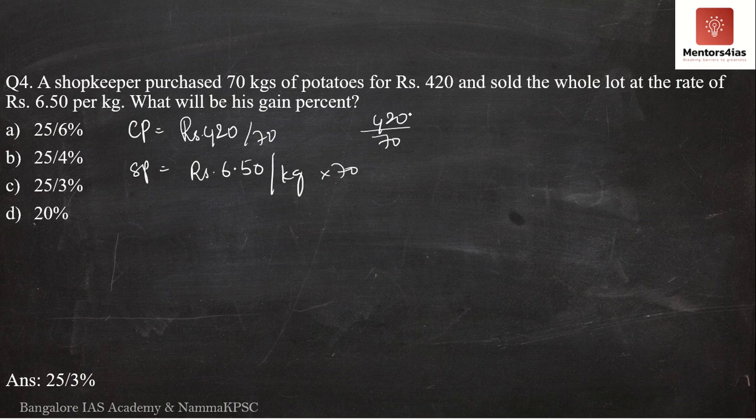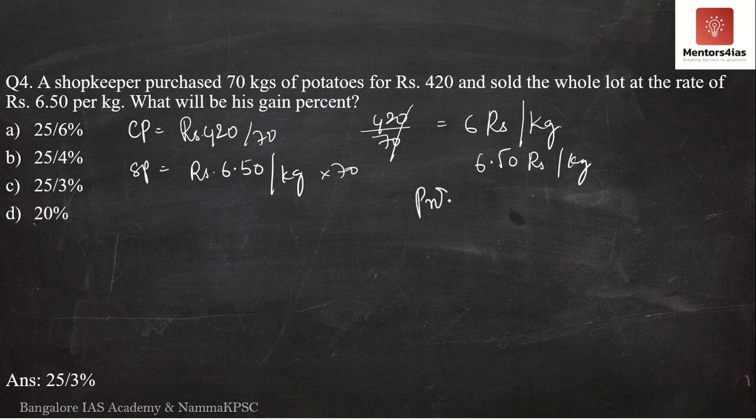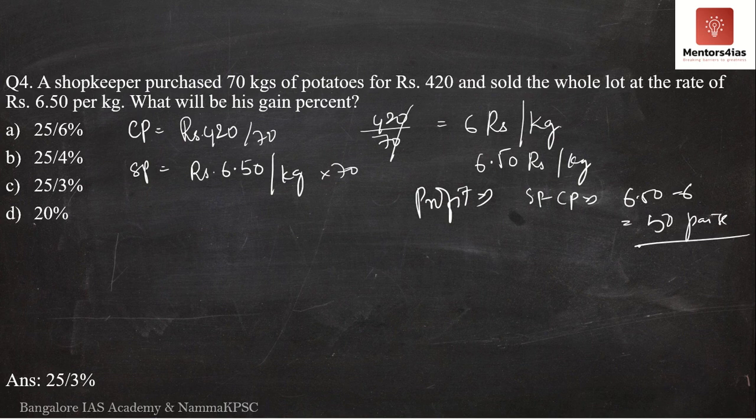420 rupees by 70. 0 gets cancelled, 7 6s are 42. Therefore, what is the cost price? Cost price is rupees 6 per kg for potatoes. What is the selling price? Selling price is 6 rupees 50 paise per kg. Then, what is the profit? Profit is nothing but selling price minus cost price. It is 6 rupees 50 paise minus 6, which is equal to 50 paise. 50 paise is the profit, but it is the profit per kg. It is not for the entire 70 kgs.